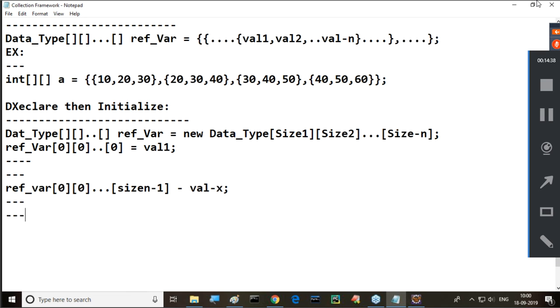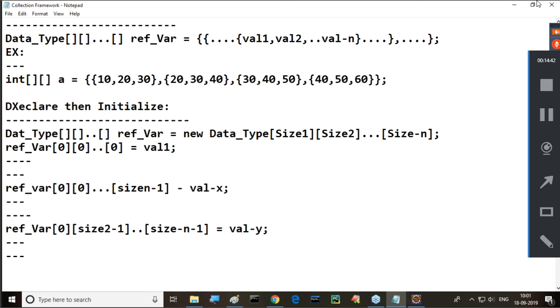Then after that, and so on and so on, like this. Reference variable of 0. Then what next? Size 2 minus 1, then size 2 minus n. Last value I am telling here, size 1 minus 1, and so on. Here also what do we have to provide? Size n minus 1 is equal to value y, and so on and so on.